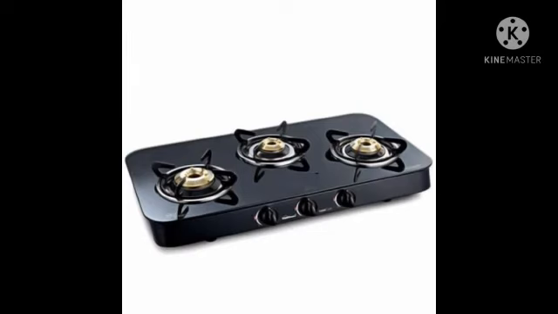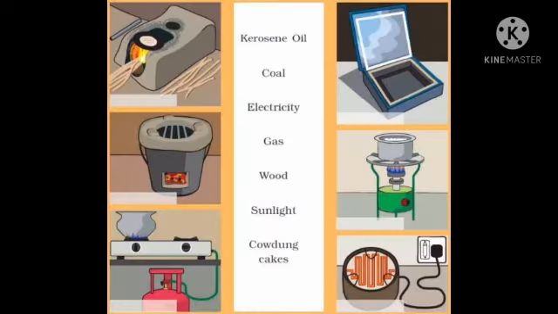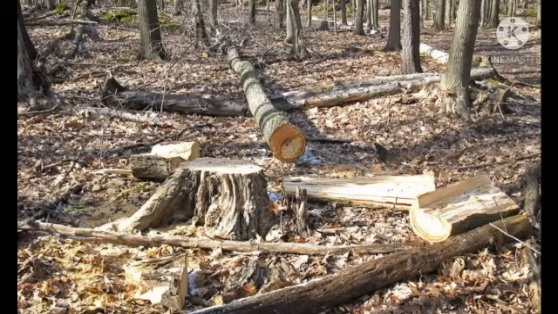There are various kinds of stoves. Electricity and heat from the sun can also be used to obtain the heat for cooking. So, students, always remember, using wood or coal as fuel causes harm to the trees in our environment.